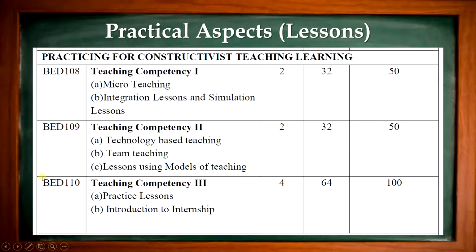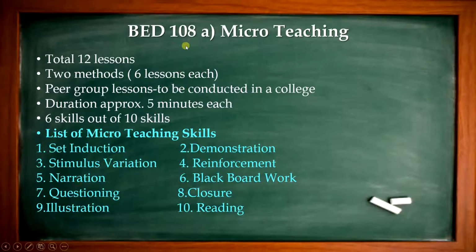These 3 heads are related with the lessons, and these lessons are coordinated with your methods. Let us see one by one, 108, 109 and 110. So 108 is micro teaching. You will have to conduct 12 lessons of micro teaching. You have 2 methods, which means 6 lessons for each method. It will be conducted in the peer group, that is in the college itself, and the duration of each lesson will be 5 minutes.